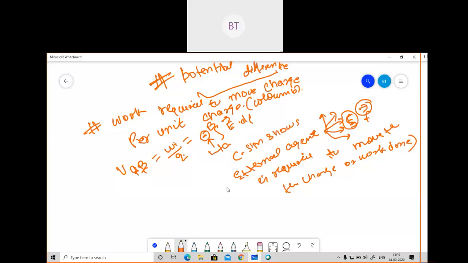So if I calculate here, what will I write? VAB equal to integral A to B of minus E dot dl. So I think everybody is clear with that term. And suppose I am making this figure here, so let me make this figure, then things will be more clear. This is RA, and suppose this is RB. This is our electric field.